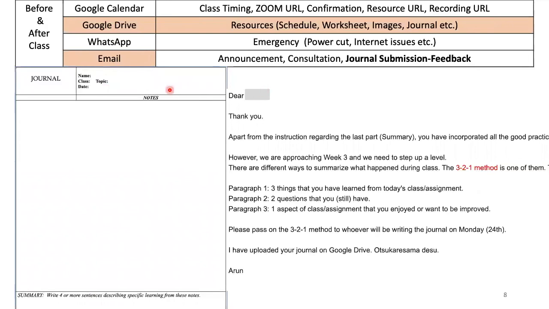I've been using emails just to give journal submission feedback, and this feedback is actually a feedback of the class as well. One of the things I try to do is to tell them different ways of taking notes. For example, this email says, the content was okay, but why don't you summarize it this way? And such kind of feedback.